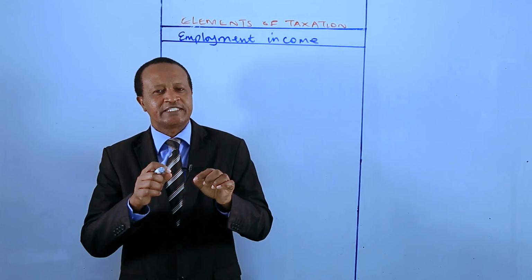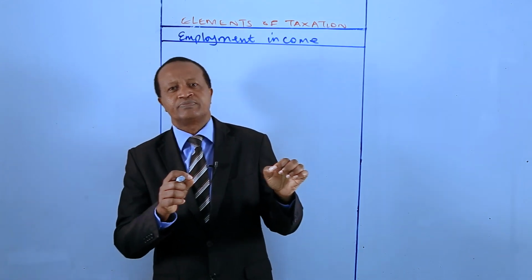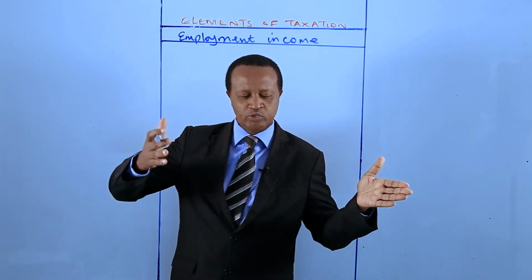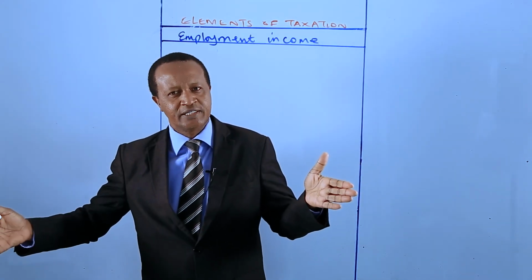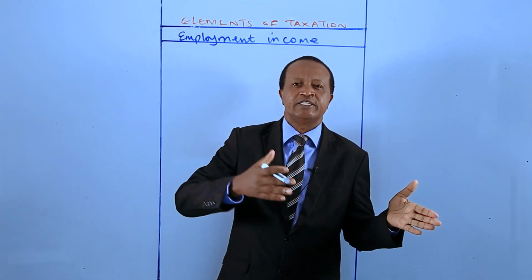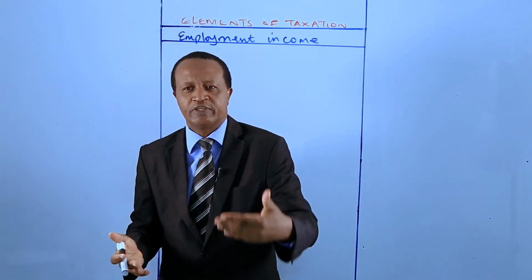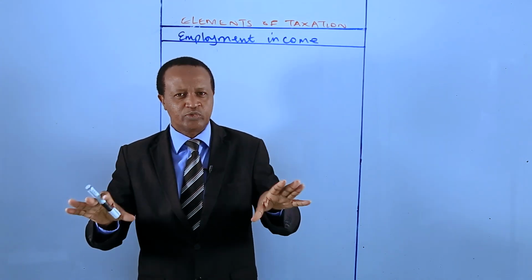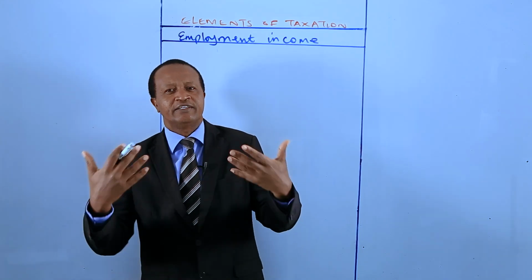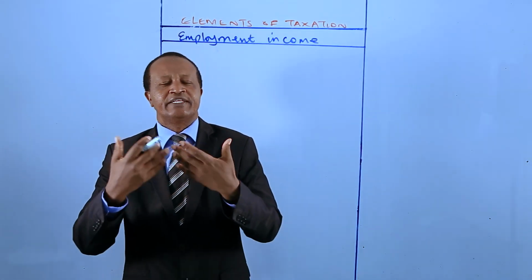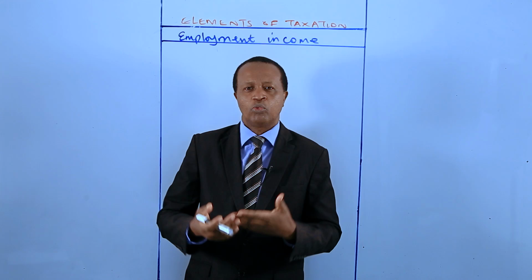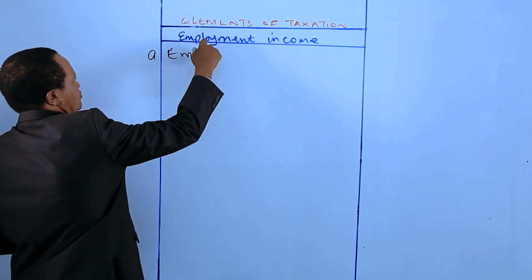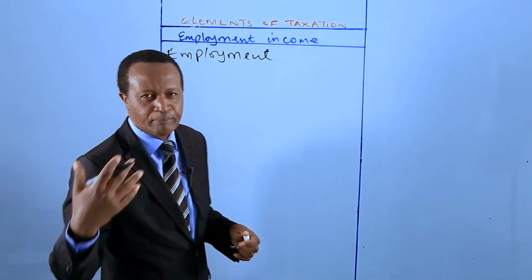And the Kenya tax law differentiates between employment income, which is subject to pay as you earn, and business income, which is subject to tax on profits. You understand? So these definitions are very crucial for correctly classifying the relationship between the parties and the nature of the income. So what is the meaning of employment?